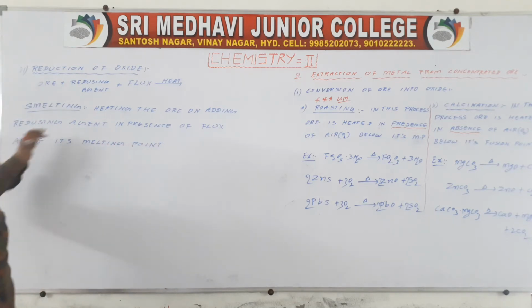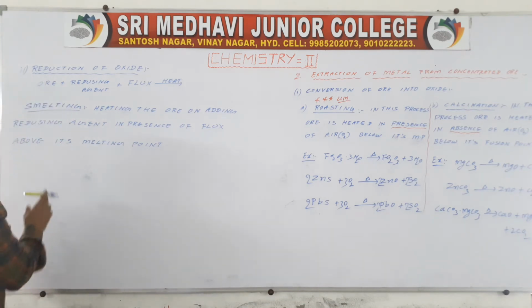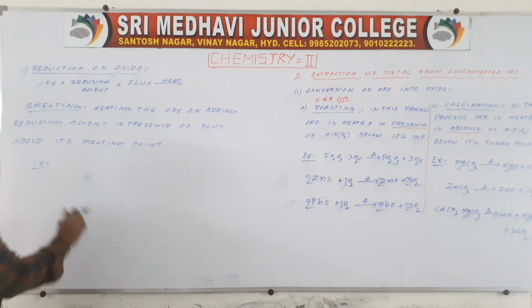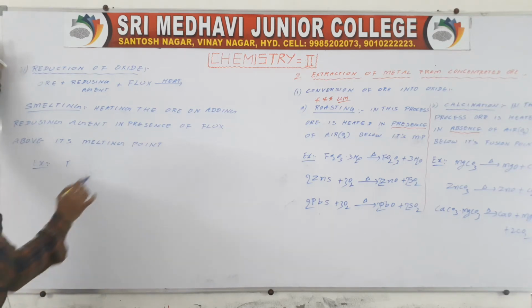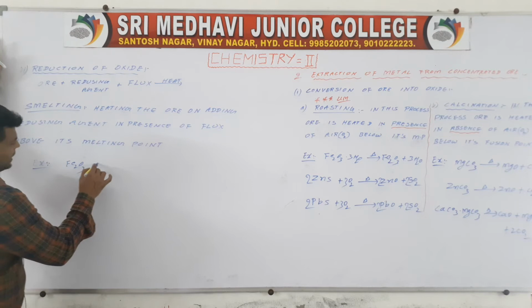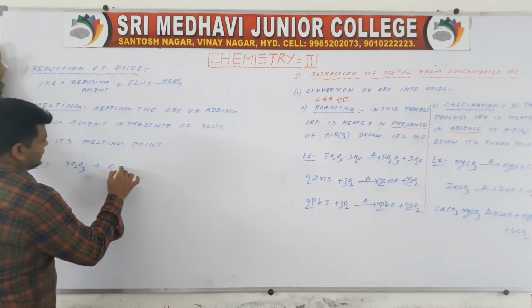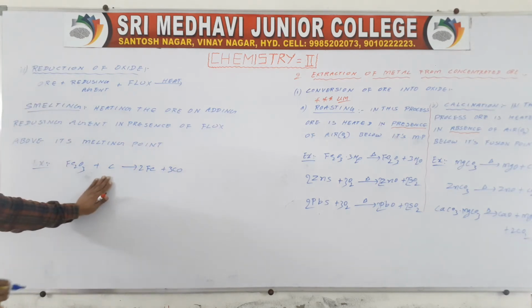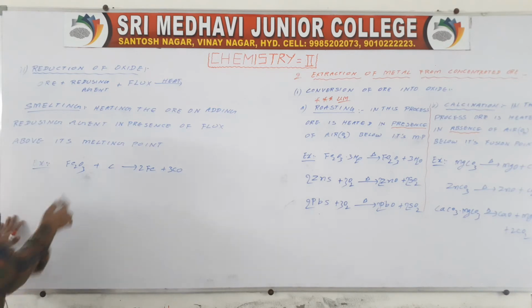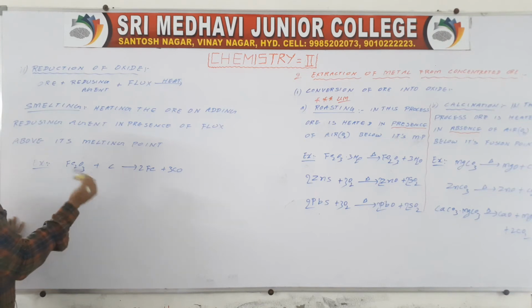Okay, it is called smelting. For example, Fe2O3 plus C gives 2Fe plus 3CO. So here coke is a reducing agent. So here there is no need of a flux. Whether a flux is added depends upon the ore which we are taking. If its melting point is high, you have to add flux. If its melting point is low, then no need of a flux.